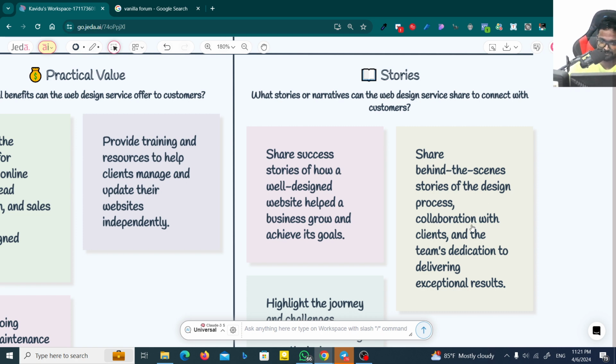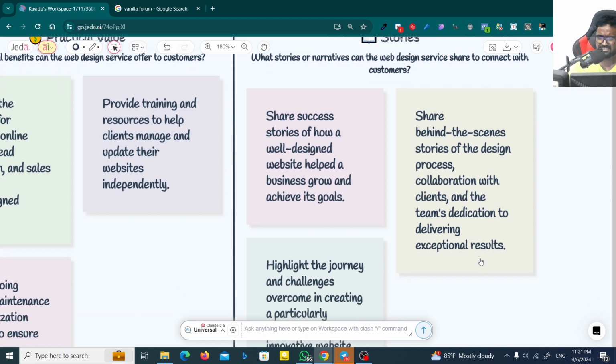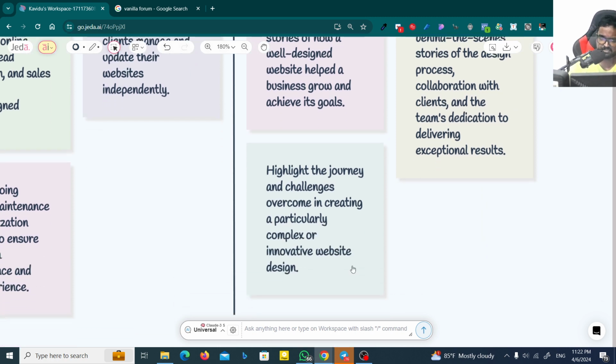By the way, collaboration with clients and the team's dedication to delivering exceptional results. Actually, just think you got a meeting with all your employees about that product. Actually, you can share that meeting on Facebook, on your website, or whatever you have. Then it will make the customers very satisfied.